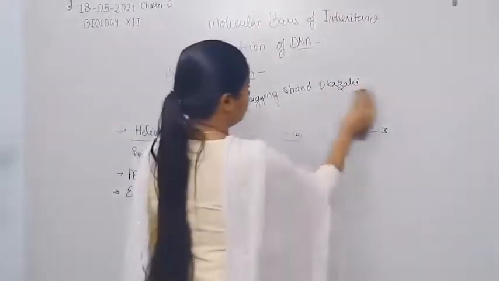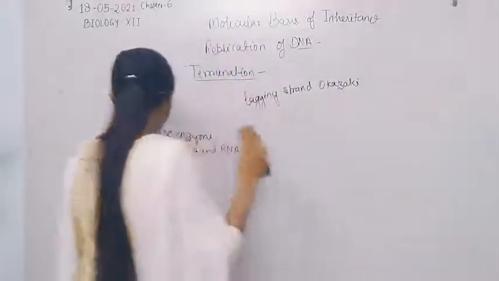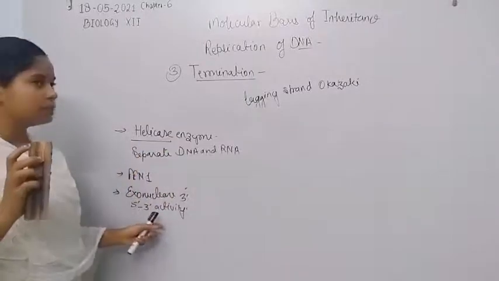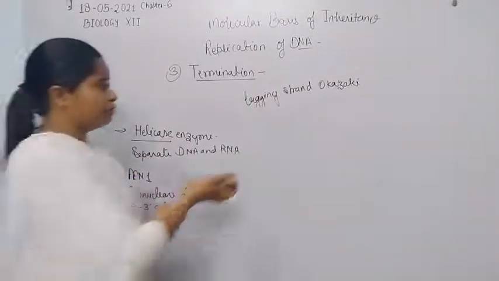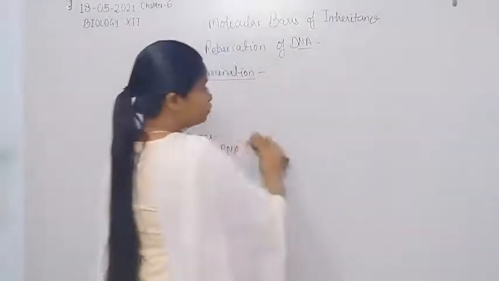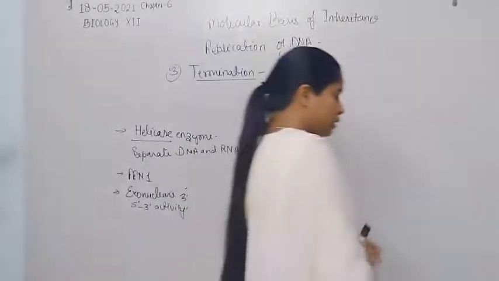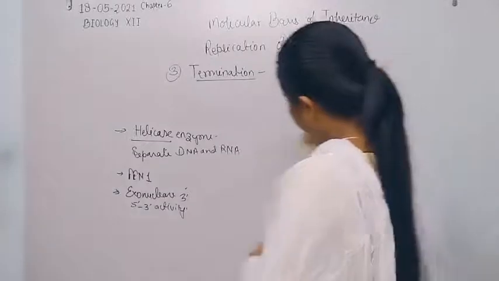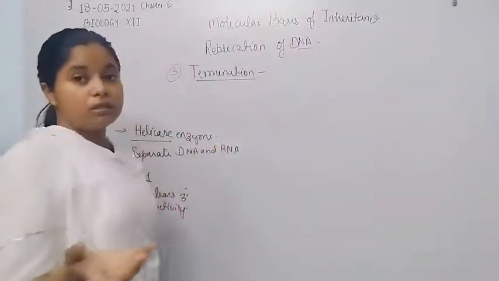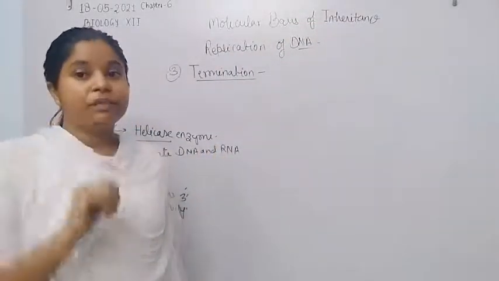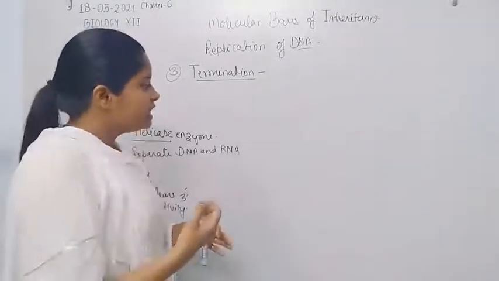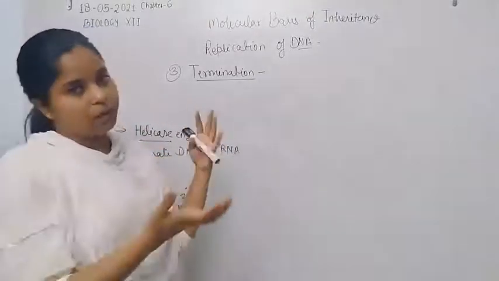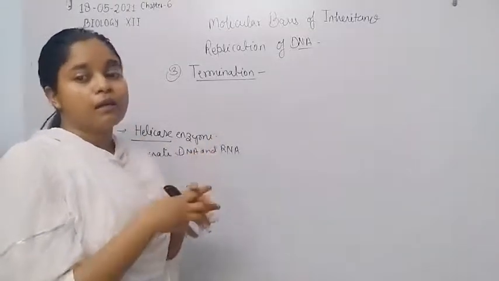In some eukaryotes, only FEN is required, but in some eukaryotes both enzymes are required for the removal of RNA primer in the termination process. Some prokaryotes have the terminus region, and with its help they can easily remove the RNA primer or terminate the DNA synthesis.